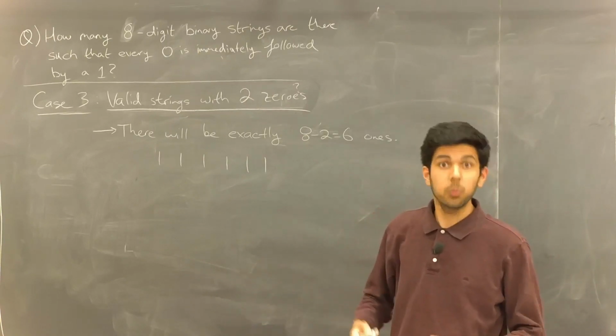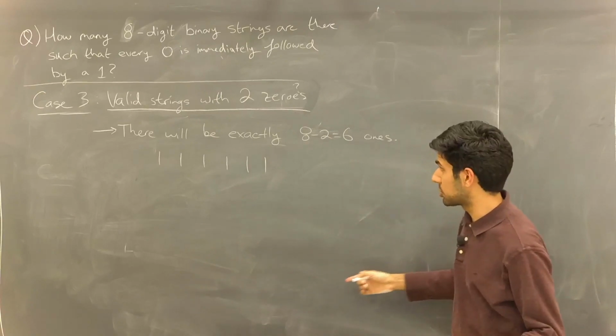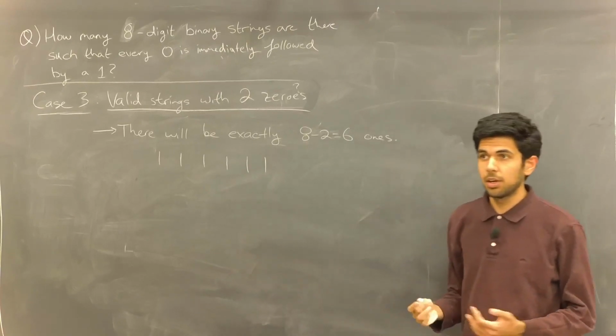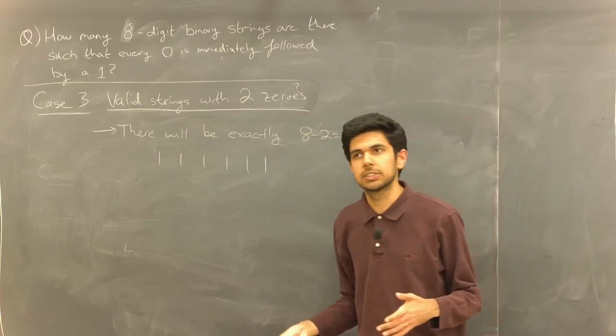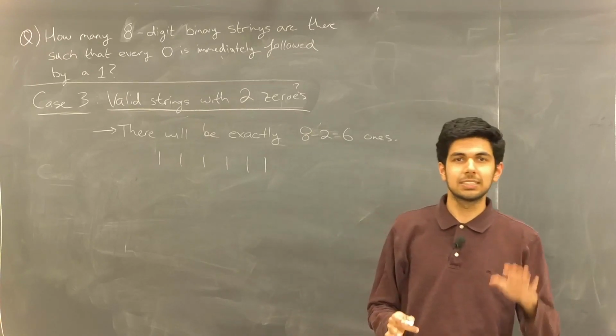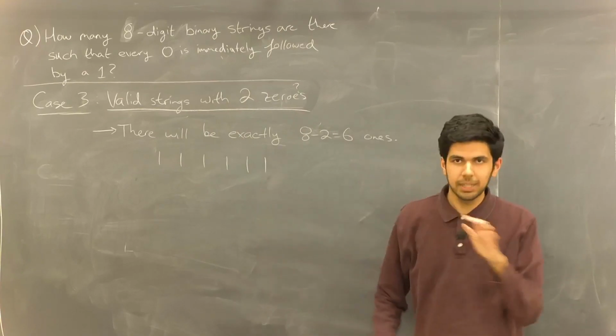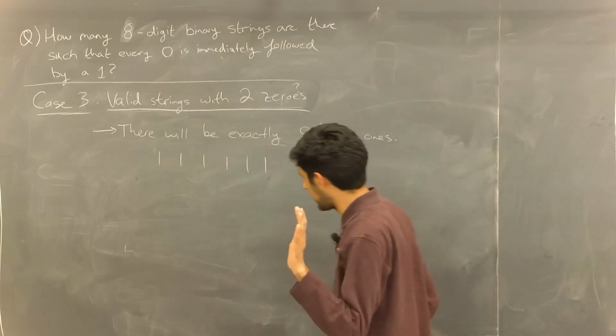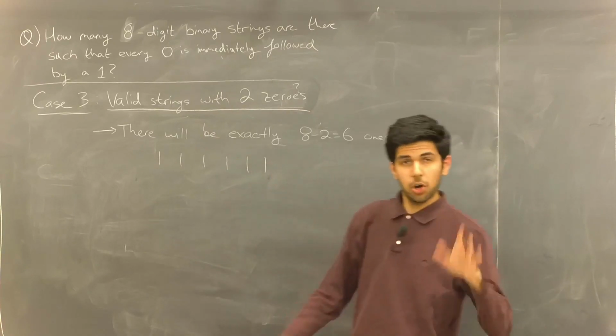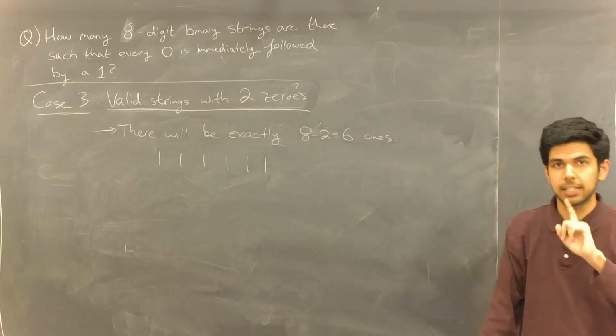We just know that we will be able to find 6 1s in our string, something like this. All that's missing are the zeros. But we're going to place the zeros a bit strategically here. We know a 1 must be in the last place. That we've already discussed. And we also know that we can't have 2 consecutive zeros.